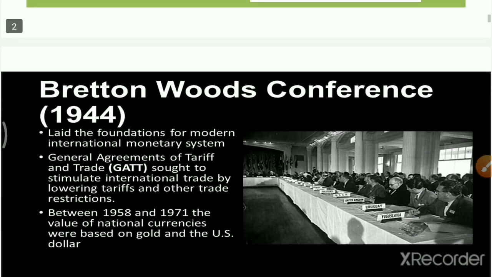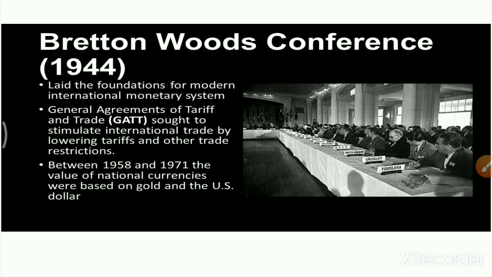Just look at the history of this GATT. After World War II, due to financial crisis and recession, there was no kind of faith in each other among different countries. So foreign trade totally collapsed, and it resulted in unemployment and recession. To overcome such problems, one conference was organized at Bretton Woods, known as the Bretton Woods Conference, in 1944. Several countries participated in this conference,